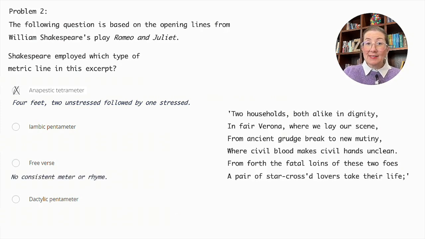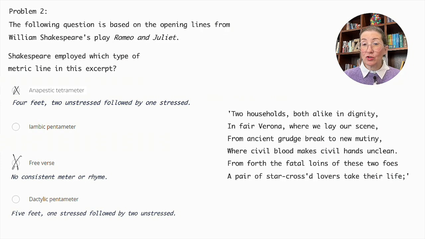Free verse lacks a consistent meter and rhyme scheme altogether, and this excerpt has one, so we can cross that out as well. Dactylic pentameter consists of 5 metrical feet, each foot having 1 stressed syllable followed by 2 unstressed syllables, which is also not present here. So let's eliminate that as well.